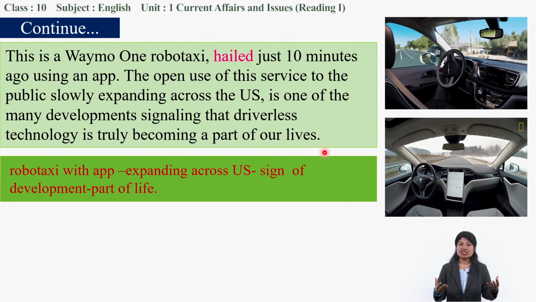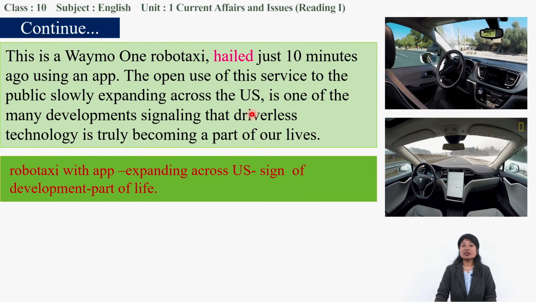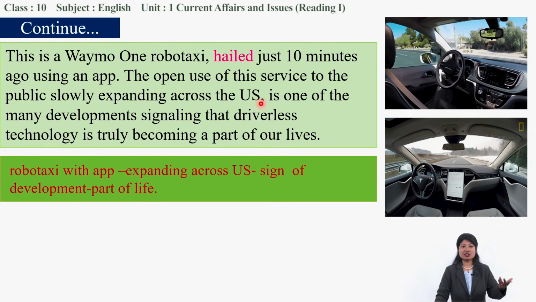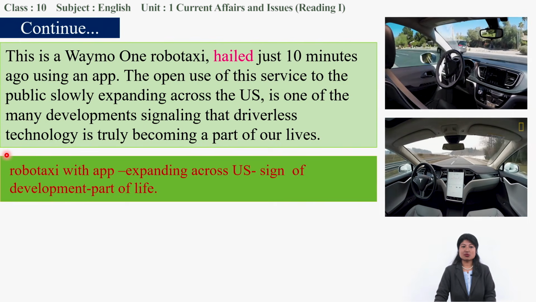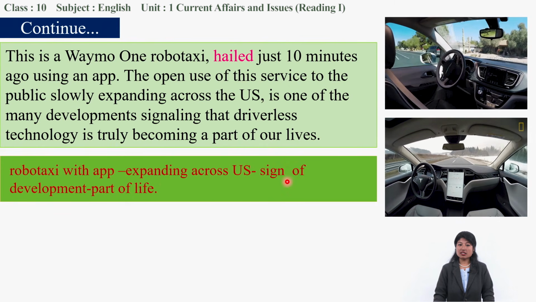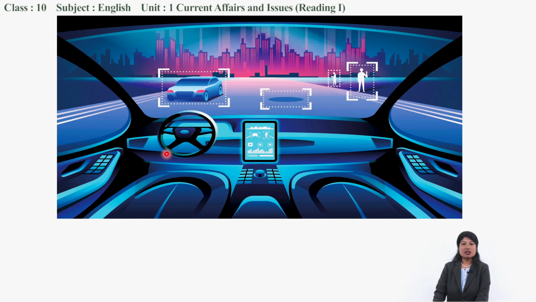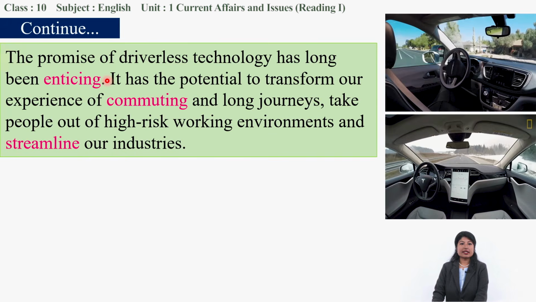This technology is becoming a part of the life of the people in the US, right? They are very habituated to using it. So this robotaxi app is expanding across the US. This is a sign of the development of the people. Okay, you can see this picture in your textbook as well, right? Driverless car. Next paragraph.